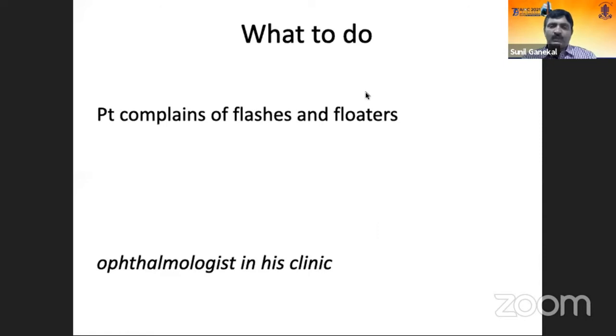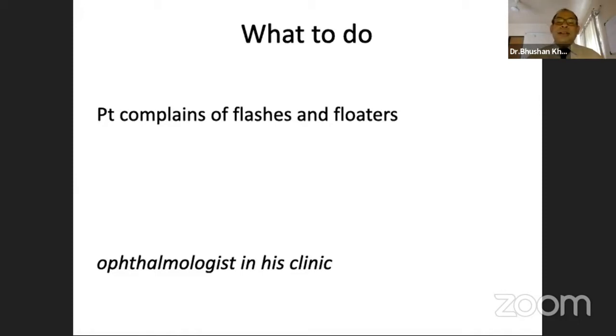The incidence of retinal detachment is 1 in 10,000 people over a year. It's a relatively rare phenomenon, and the symptoms the patient presents with are not specific for retinal detachment, and differentiation from other ophthalmic conditions is very difficult without a dilated fundus examination.